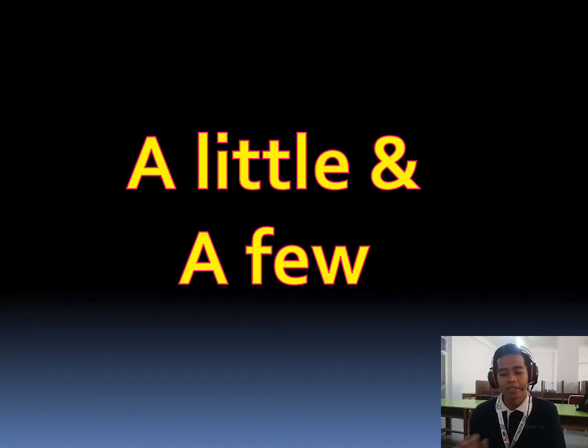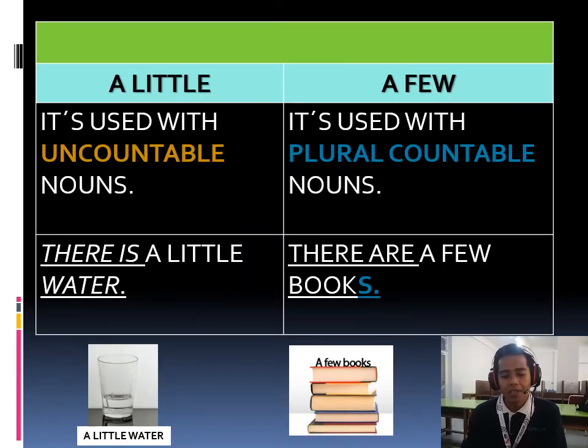Okay, let's see the next one about a little and a few. Let's see a little first. We use a little for uncountable nouns. For example, there is a little water. There is a little sugar. There is a little salt. Okay, now how about few?